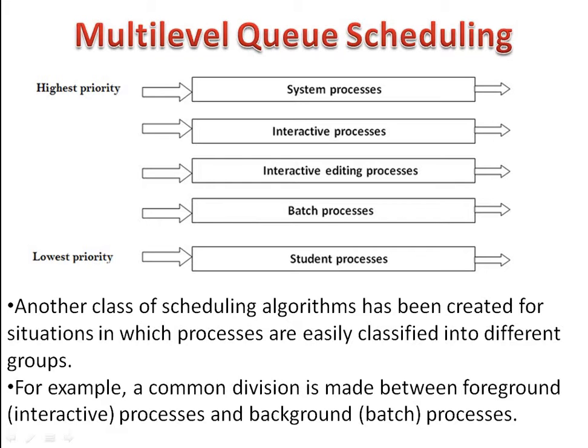If all the queues are empty, then the batch processes start executing. And if a process arrives in the editing process queue, then the batch job will be preempted. This is multi-level queue scheduling.